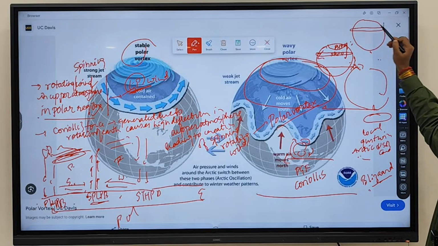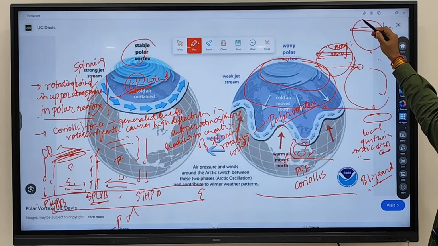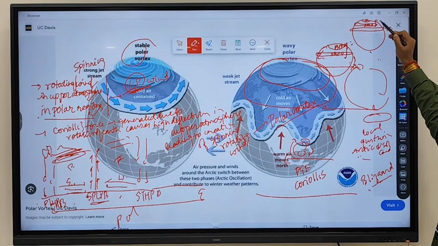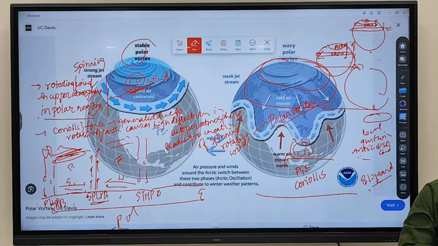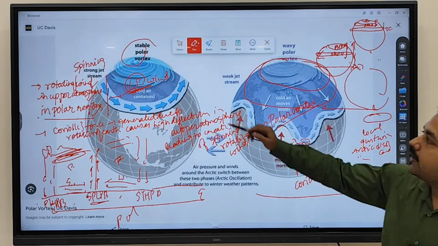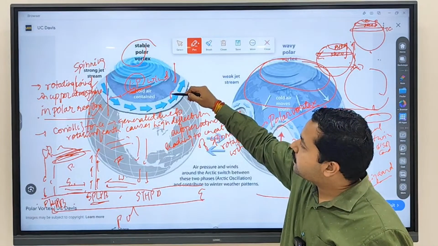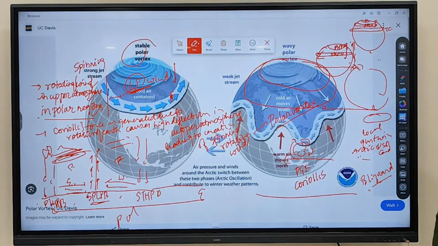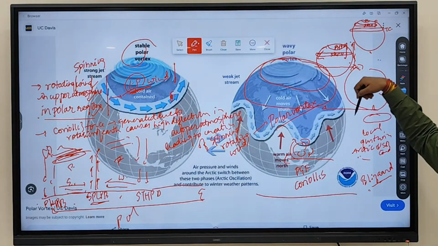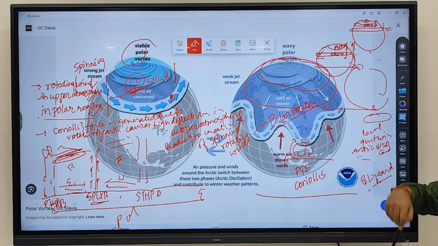During when sun position was at Tropic of Cancer, you see this was the polar high pressure belt and this was the subpolar low pressure belt. Clear? They were occupying lesser area, but now they are occupying more area because of shifting of the pressure belt. Any doubt regarding this particular thing? So when the pressure belt will shift towards the south, you see this polar vortex will occupy more region.